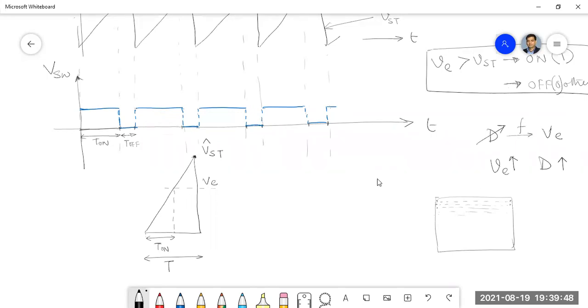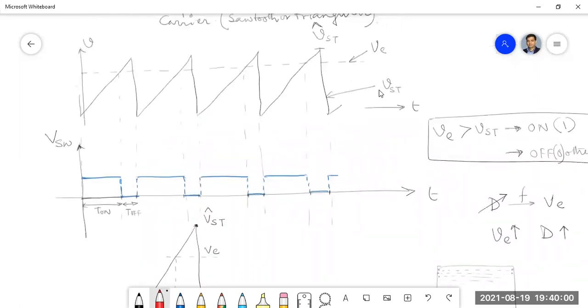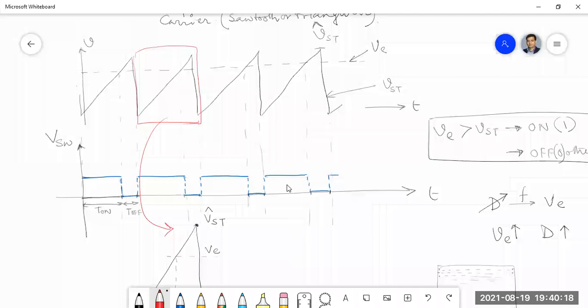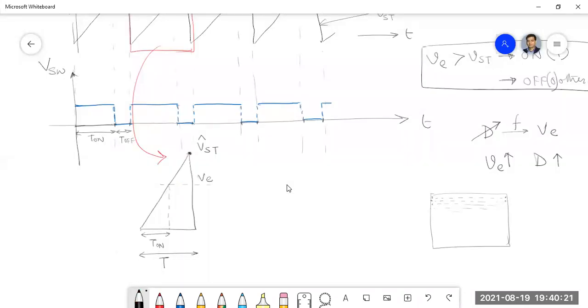Okay, so what I am doing here is concentrating on one particular sawtooth, and that I have drawn here, which gives me some T on for this, and T is this.